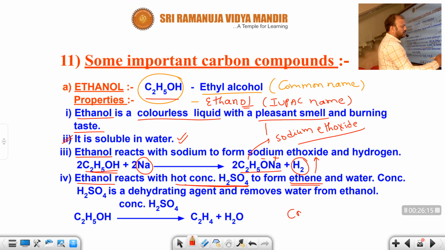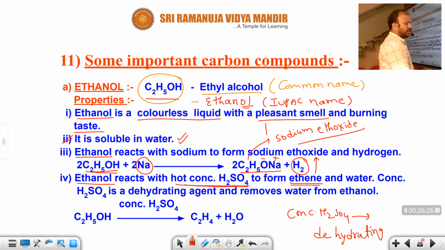That's why concentrated H2SO4 acts as a dehydrating agent. Hydrating means water; dehydrating means absorbing or removing the water molecules from that compound. So when concentrated sulfuric acid is added to alcohol, it easily absorbs and removes the water molecules from the alcohol. Students, do you agree with me or not? A dehydrating agent absorbs or removes water from the organic compound.